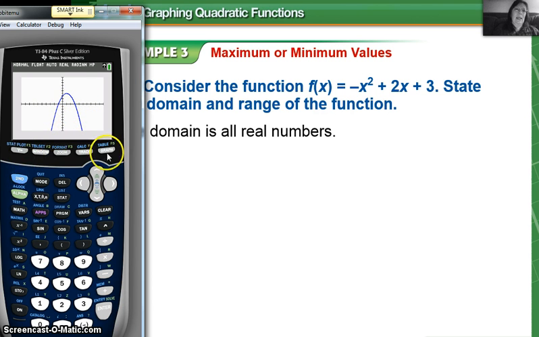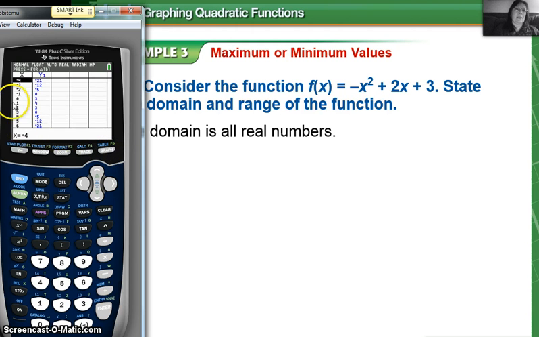If I go into the table, I can see that the x values, as long as I hold this down, it's going to keep on going. If I want to change that x value to 570, it's going to have some value for y. So the only thing I really need to look for the domain is, are there any values of x that I can't use?